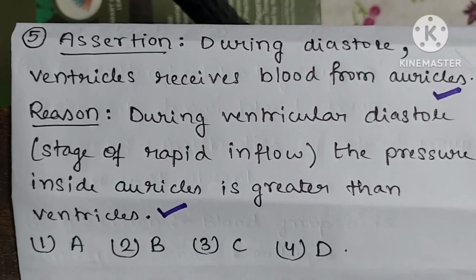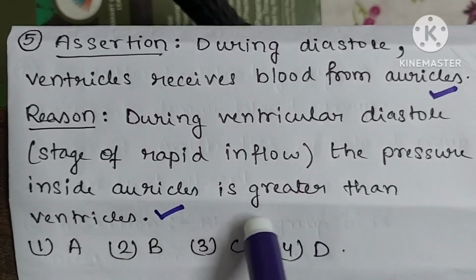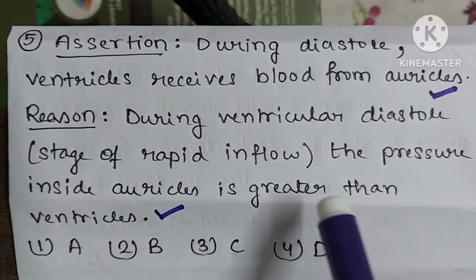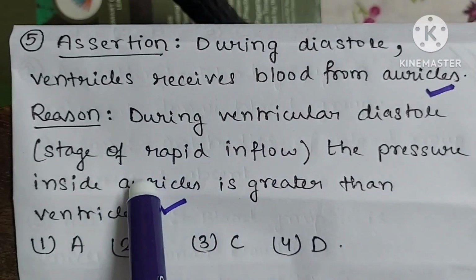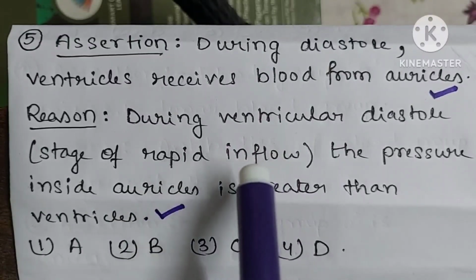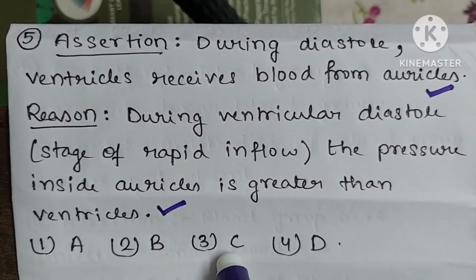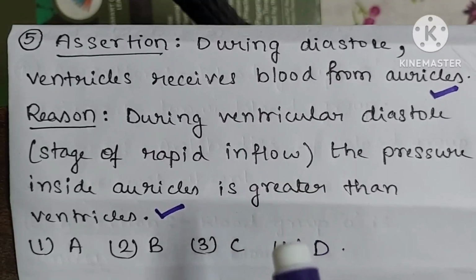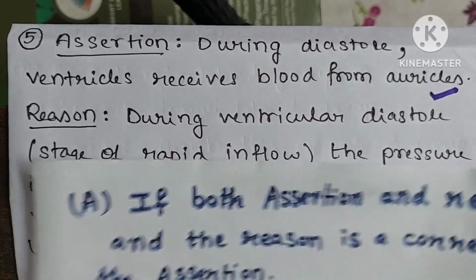In the reason it is written that the pressure inside the auricles is greater. As I told you, when the pressure inside the auricles increases, the pressure inside the ventricles will decrease, and this increased pressure in the auricles pushes the blood present in the auricles towards the ventricles. So the ventricles will receive blood from the auricles. So here the reason is explaining the assertion statement.